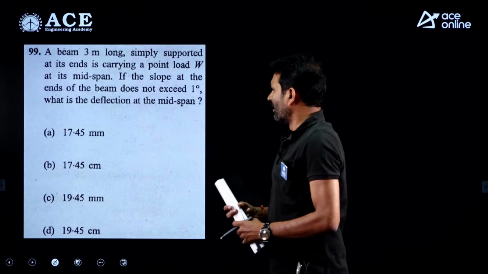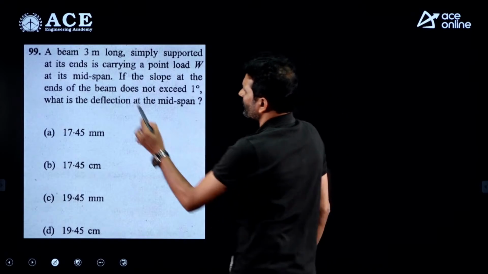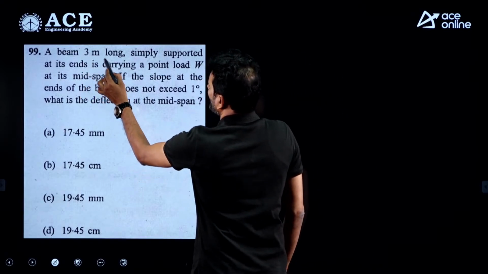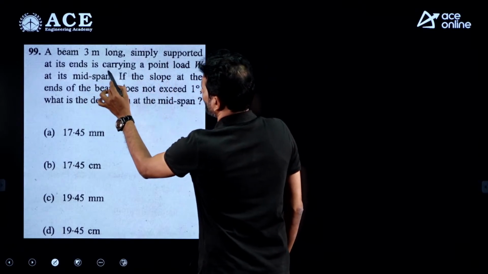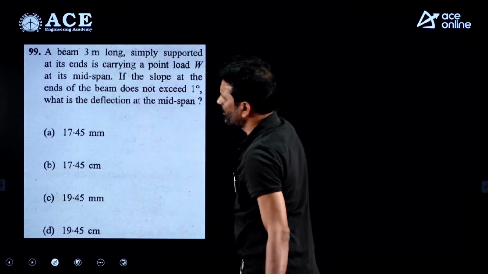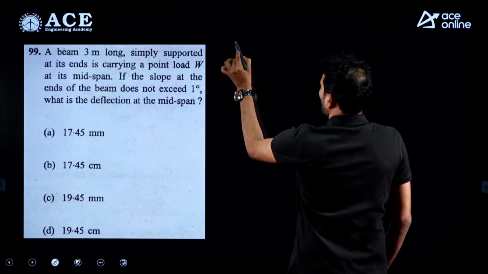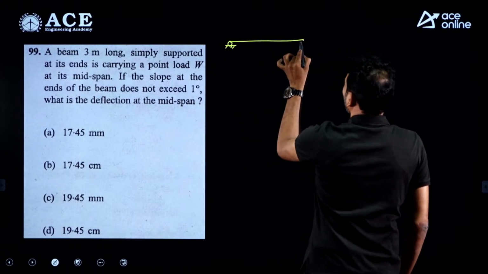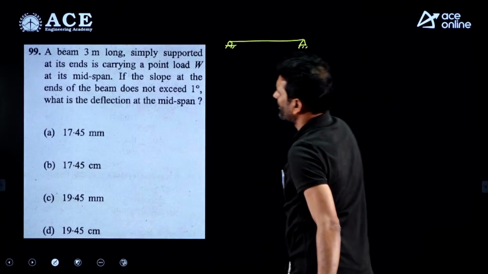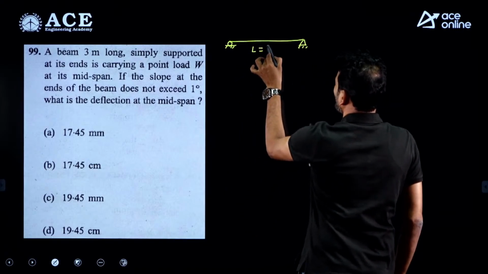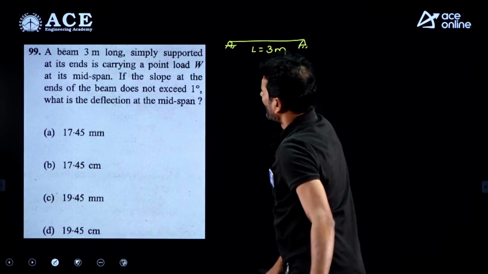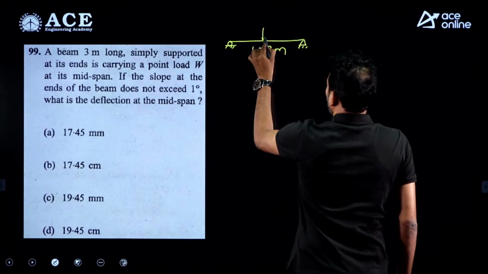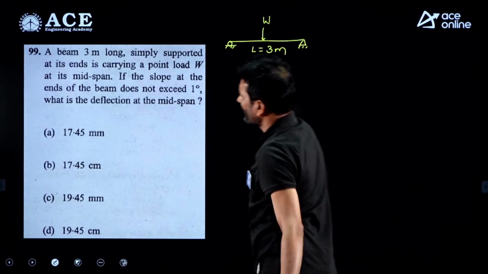This one requires some calculations. See the question. A beam 3 meters long, simply supported at its ends, carrying a point load W at its midspan. So the given beam is a simply supported beam, length is given as 3 meters, and it is carrying a point load W at its midsection, clearly mentioned.